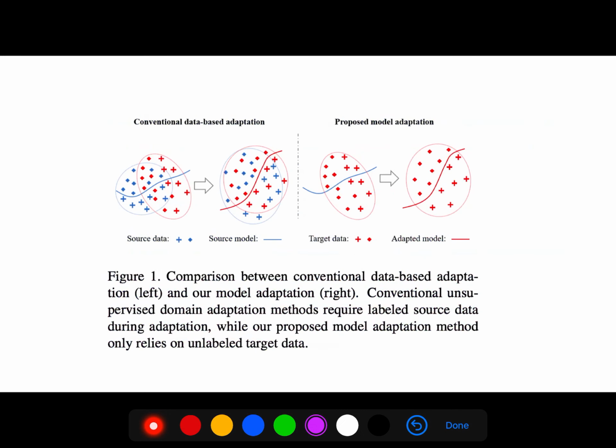So this is the comparison between conventional data-based adaptation, which is the left side. This is the conventional. And our model adaptation. This is the proposed model in this paper. But conventional unsupervised domain adaptation requires labeled source data, while our proposed model adaptation method only relies on unlabeled target data.